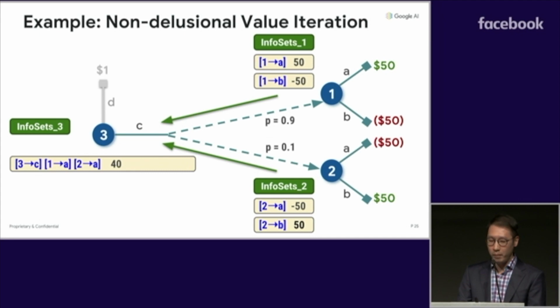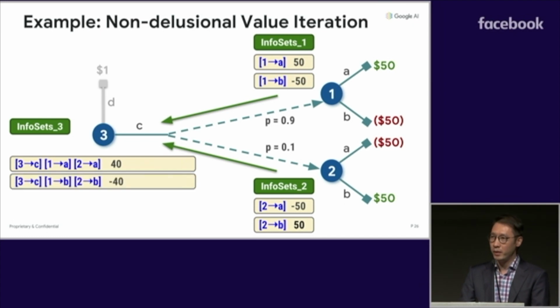Things get interesting when we back up action C for state 3. Normally, we just take an expected value over the successor states. But since we no longer have a single successor state value, we actually need to consider the different possible combinations of the information sets or the policy commitments available in states 1 and 2. That is, we actually need to back up entire information sets and not just the Q values. So for example, if we commit to doing A in both states, along with the choice of C in state 3, then we get a new information set with a value of 40. Likewise, if we consider committing to action B in both states, we get a refined information set with a value of -40.